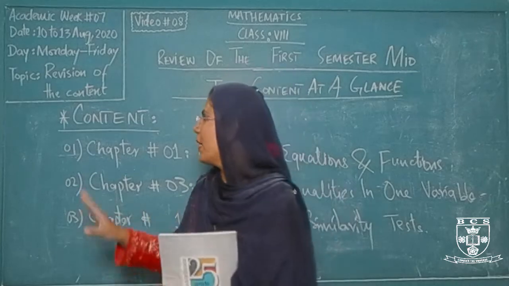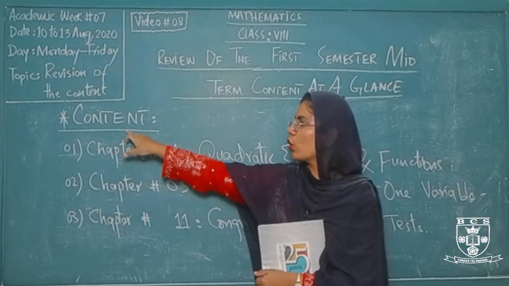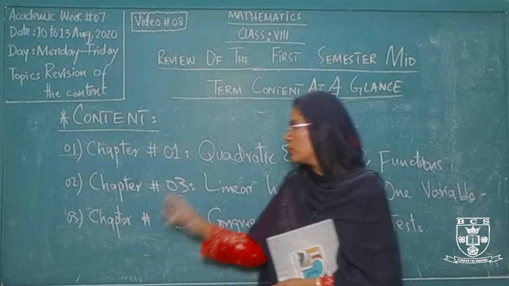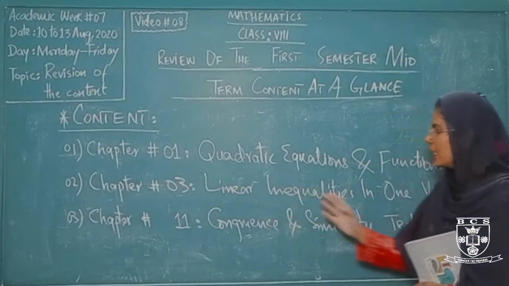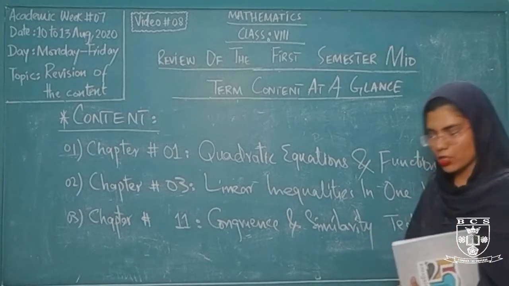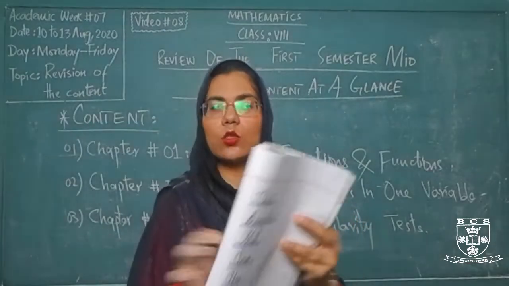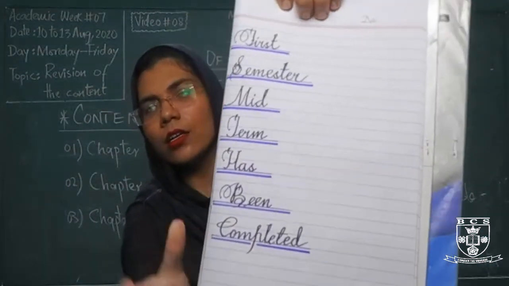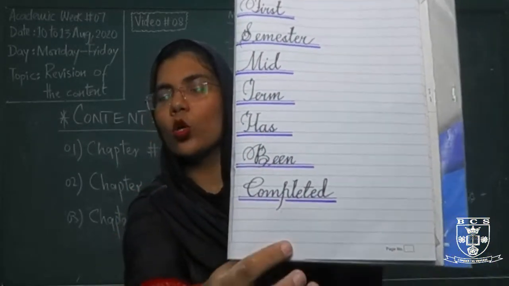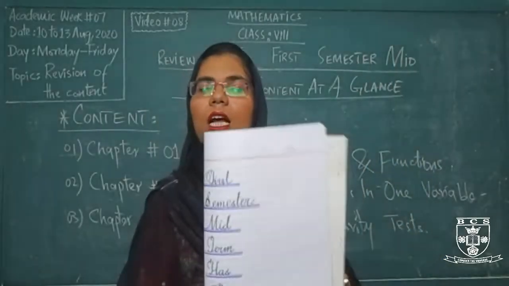After that, you will mention this content on the very next page, also mentioning the date. This is your content, that is including chapter number 1, chapter number 3, chapter number 11, quadratic equations and functions, linear inequalities in one variable, and congruence and similarity tests respectively. And after that you have to mention this closing page, and if you can see this clearly, this is first semester midterm has been completed. So you have to also make this good title page as I have mentioned over here. So this is the copy work.